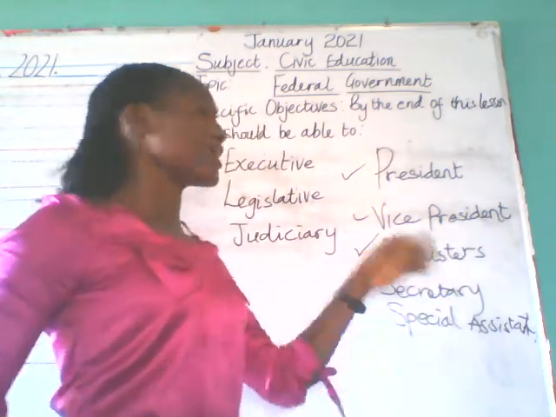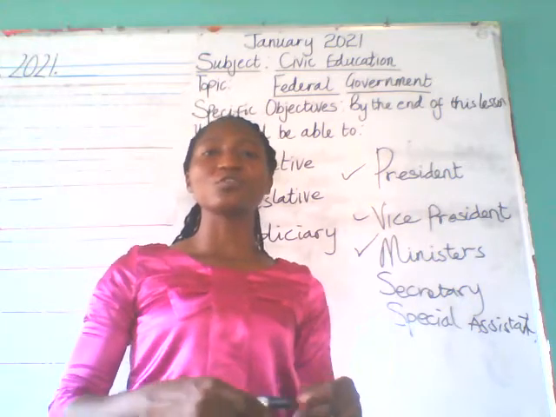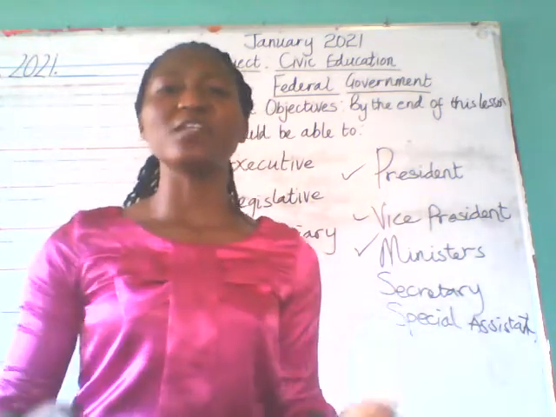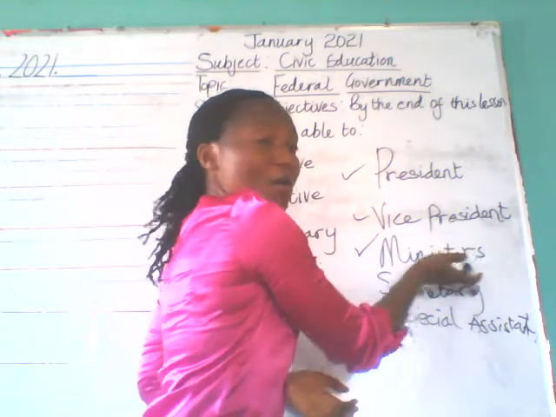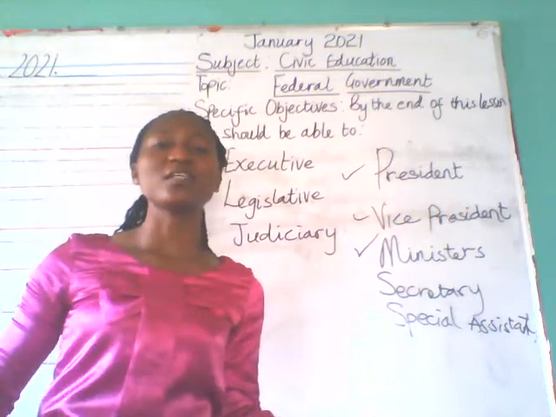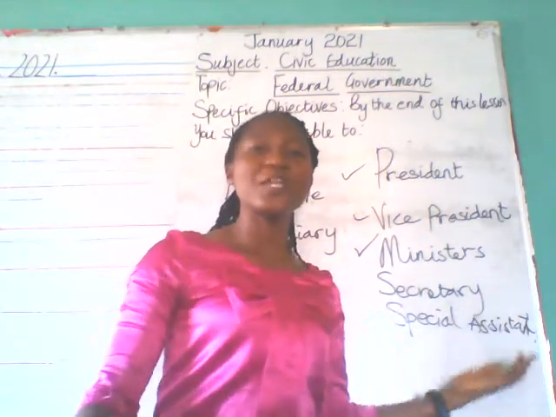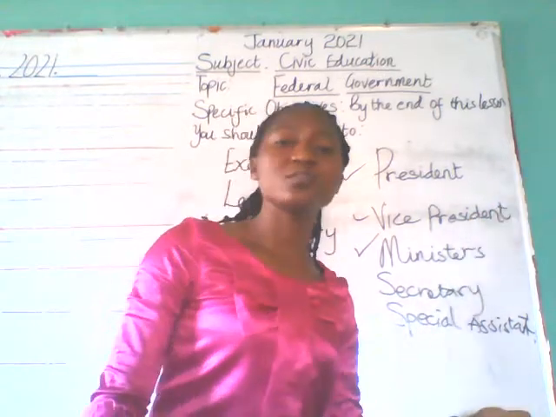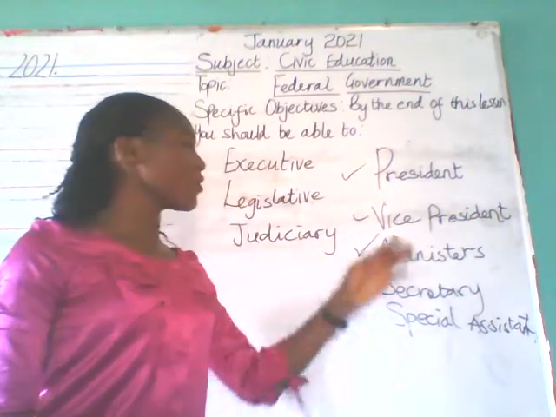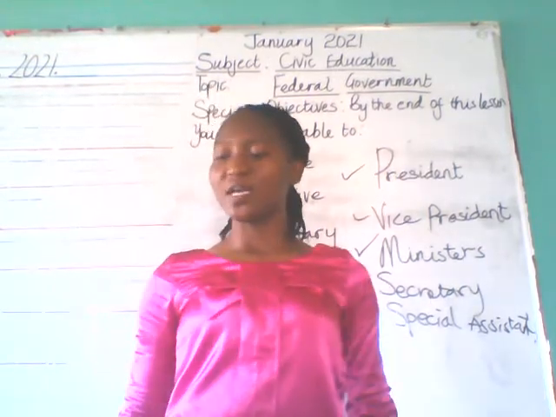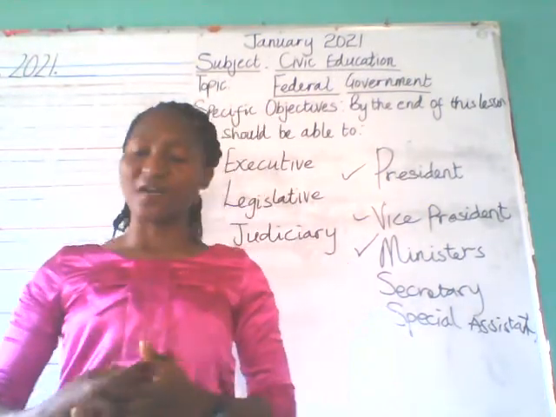Then we have the secretary. We have secretary to the education, secretary to minister of education. All of them, they work under them. Then we have special assistant. We have special assistant to minister of information, or special assistant to ministry of works. All of them are under the federal government.